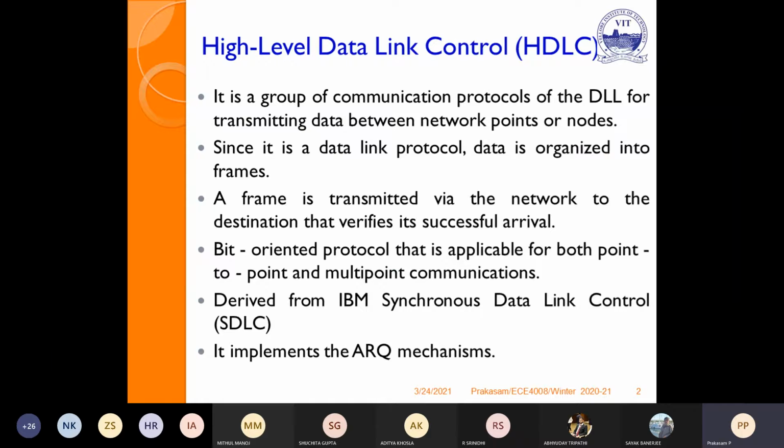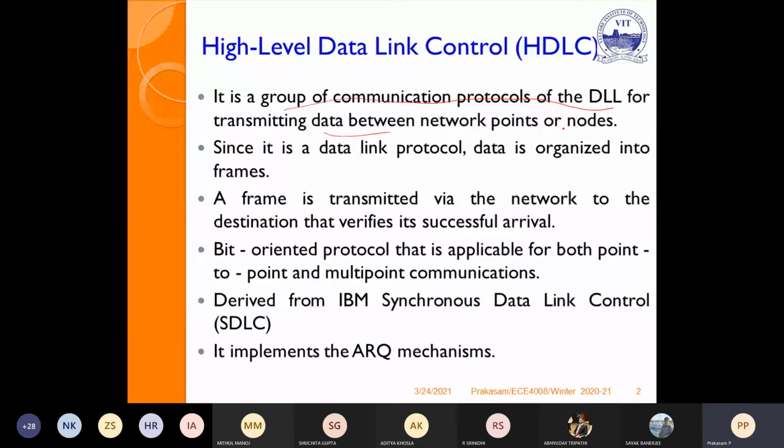The High-level Data Link Control protocol, HDLC, is a group of communication protocols of the DLL for transmitting data between network points or nodes. It is a group of protocols, not a separate single one.